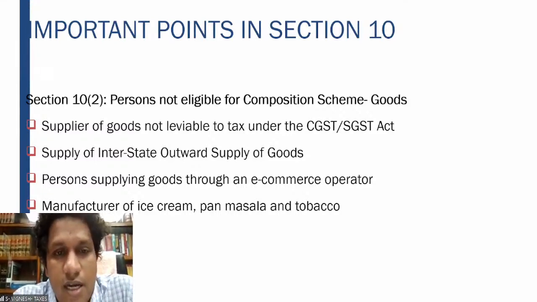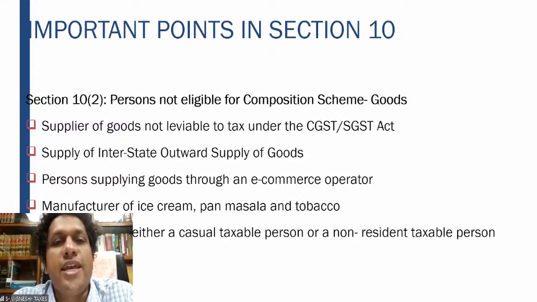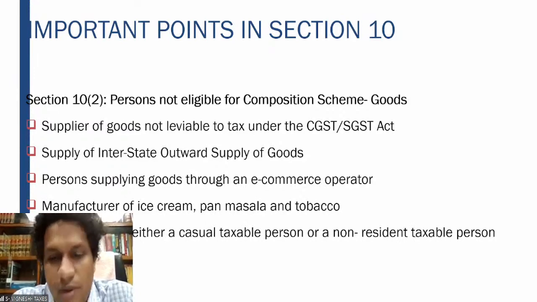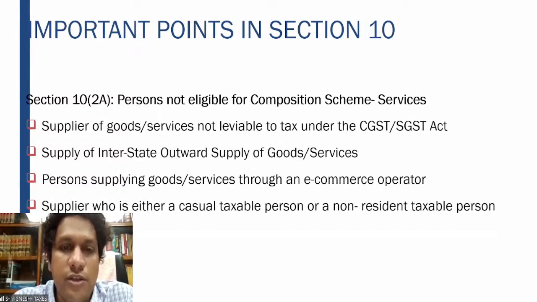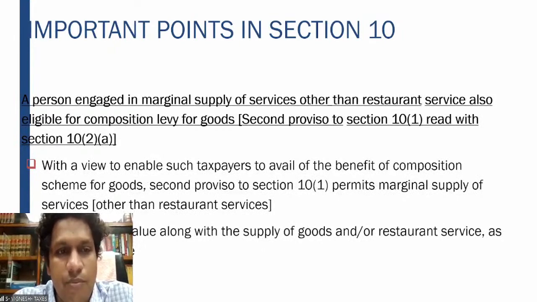Supply of interstate outward supply of goods, this also is not eligible. Persons supplying goods through an e-commerce operator, this also is not eligible. Manufacturer of ice cream, pan masala. We have covered all of this, it is just a recap. 10-2A also is pretty much the same. All these persons are not eligible to opt for the composition scheme.